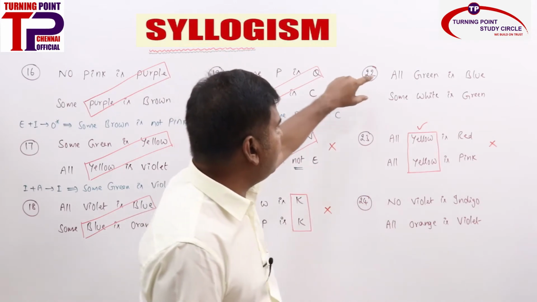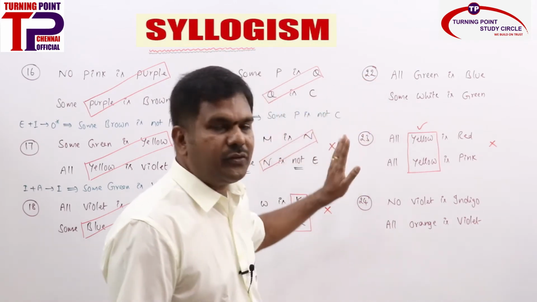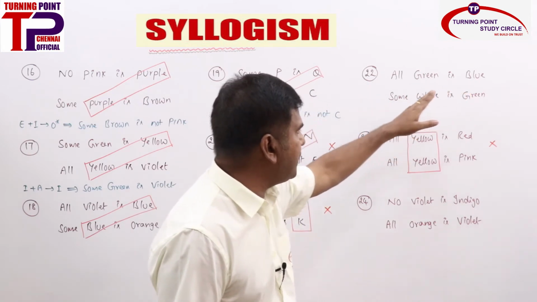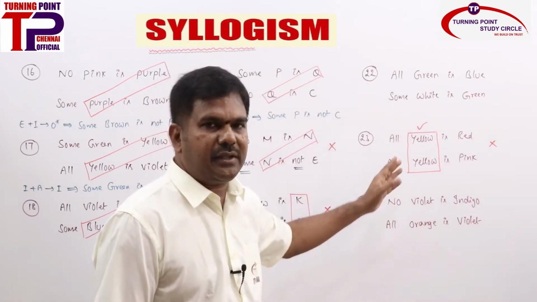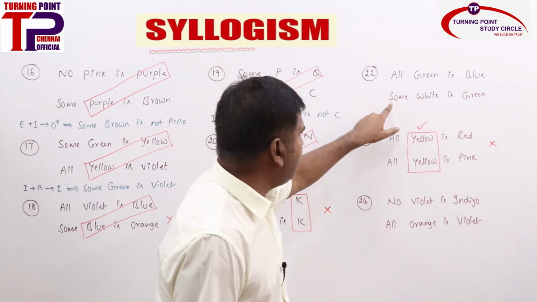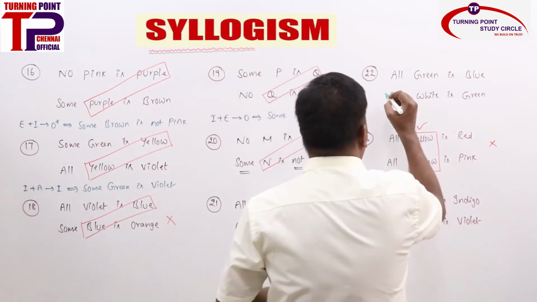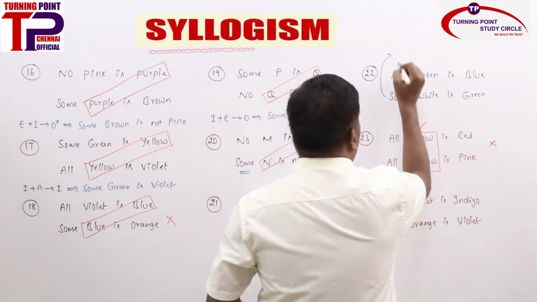Now here, A plus I gives no conclusion, but it is not properly aligned. The common term is not the predicate of the first statement and subject of the second statement. So by interchanging you can make proper alignment. Now by interchanging, what will happen?